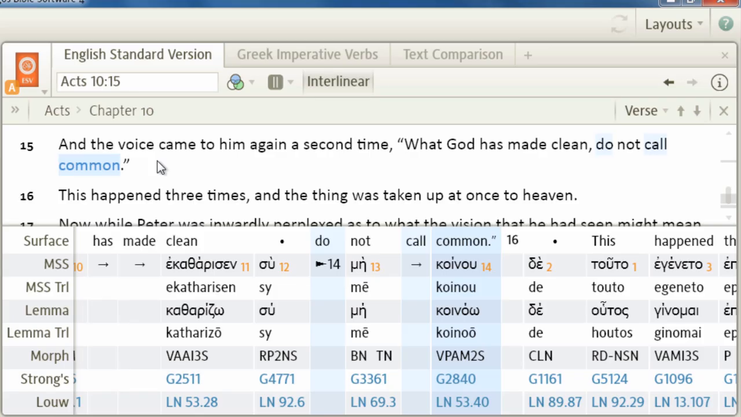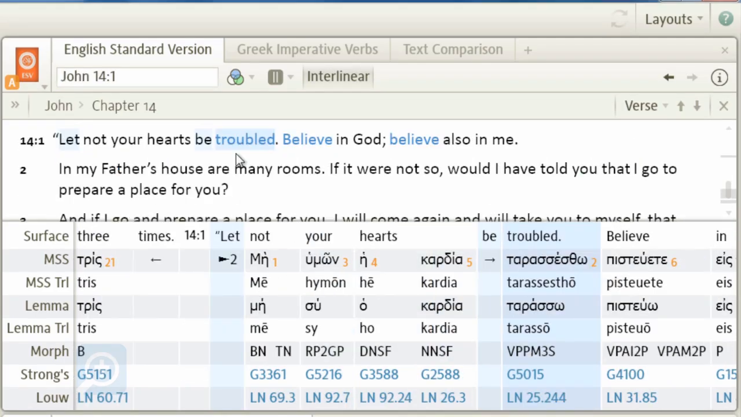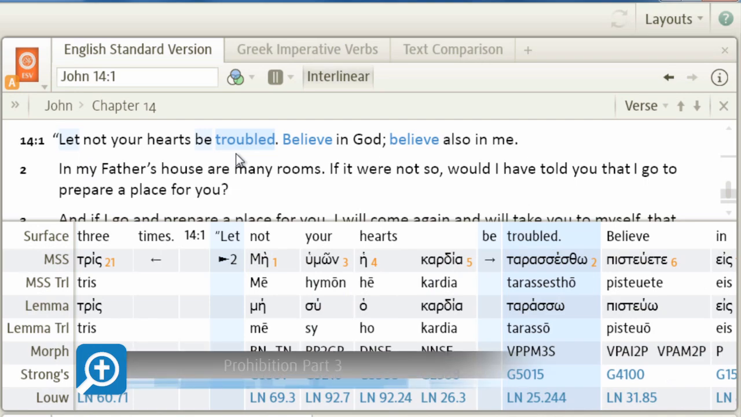This imperative of prohibition commands that an action cease that is already in progress. And that's determined by context, because in the preceding verses we saw that Peter was in fact regarding the different animals as unclean.